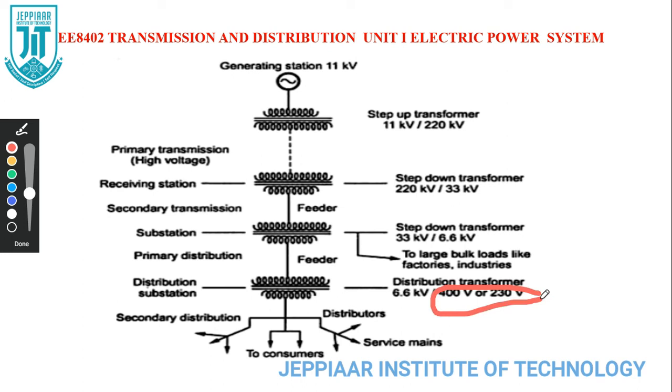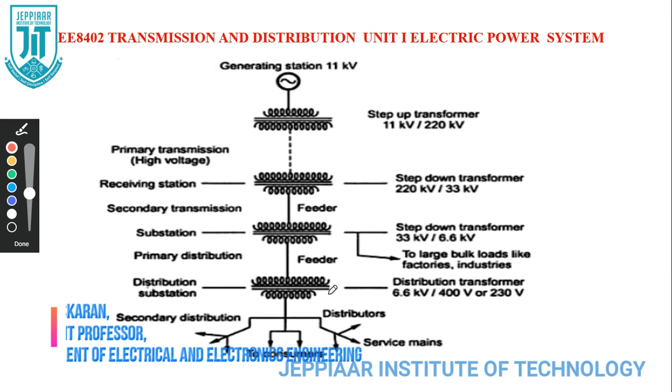The customers are divided into two categories. If a customer requires only 230 volt, it is called a single phase customer. If a customer requires 400 volt, it comes under three phase customer. This is called secondary distribution.